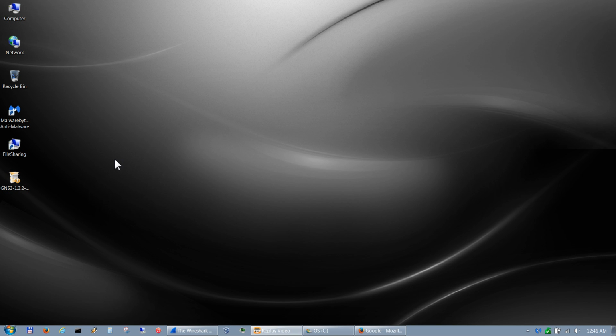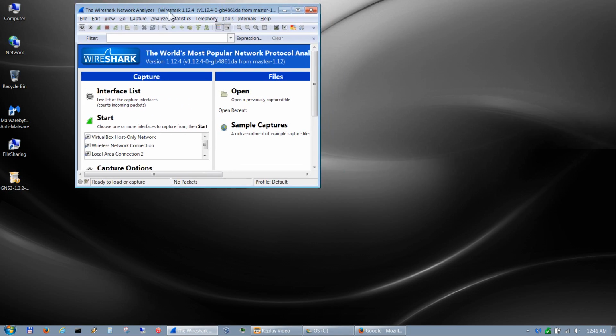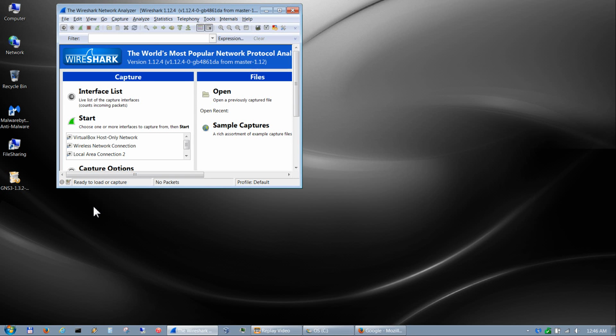The other thing I wanted to mention is that the Wireshark that comes with this distribution is still at 1.12.1 if you install it from GNS3. I recommend going to Google, searching for Wireshark, and downloading the latest one.